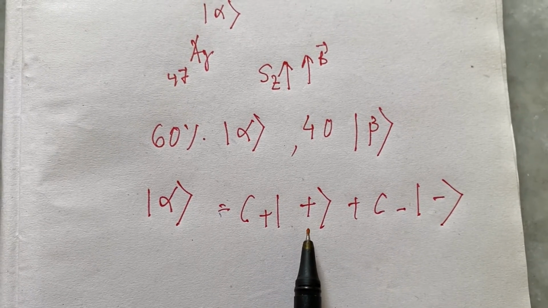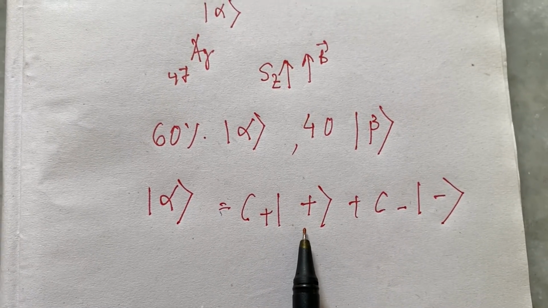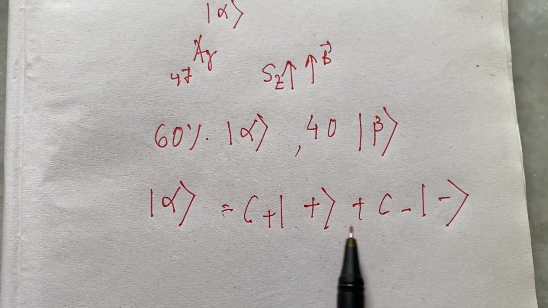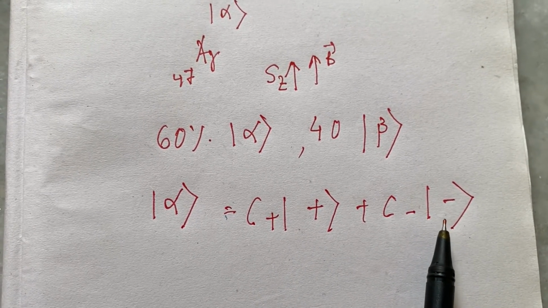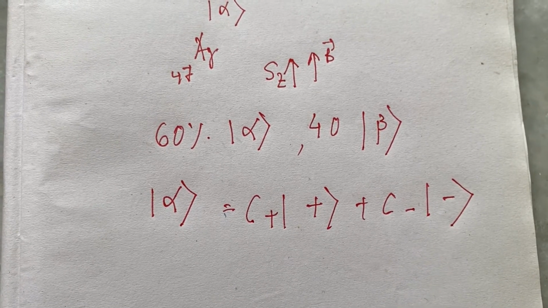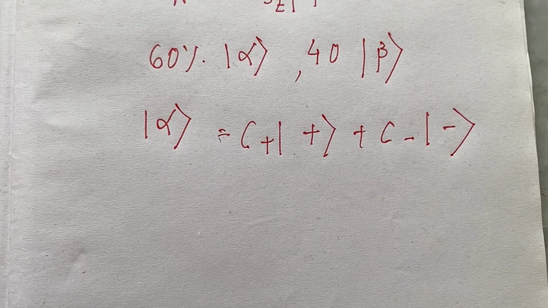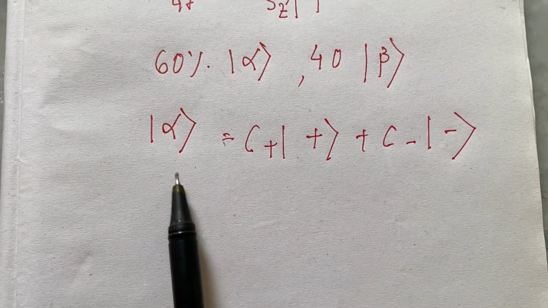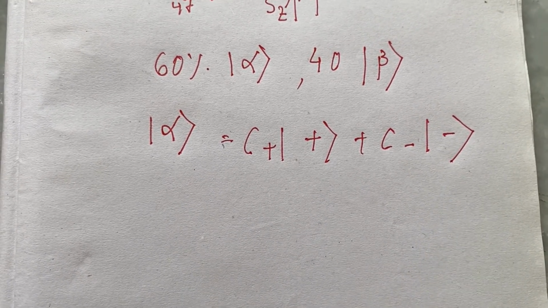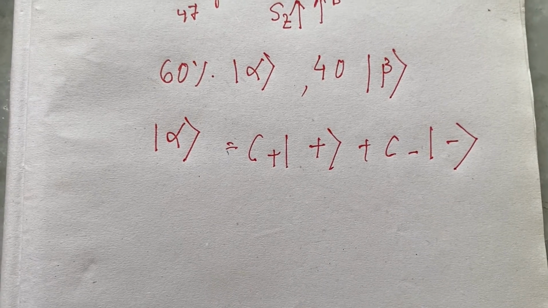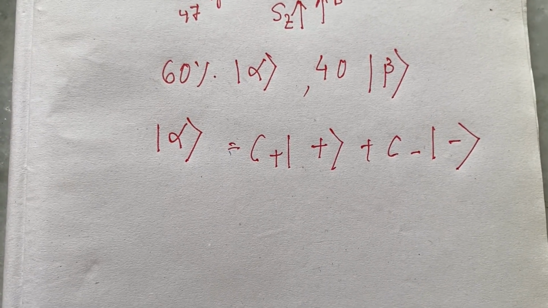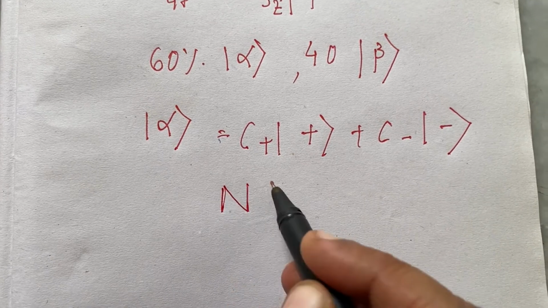So for these electrons, spin is plus half h cross. For these electrons, spin is minus half h cross. Now there is a big important question: is this equation capable of describing a collection of atoms with random spin orientations? The answer is no.